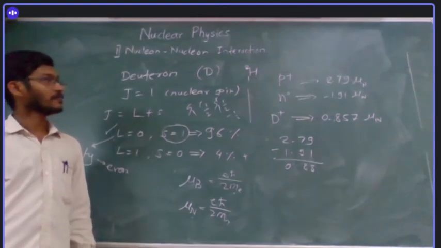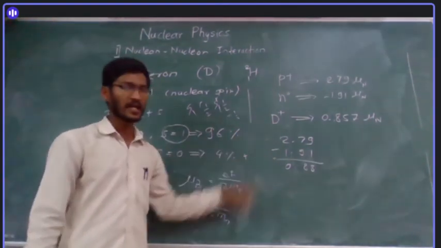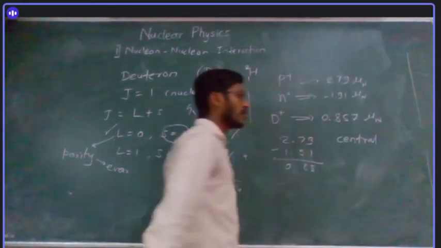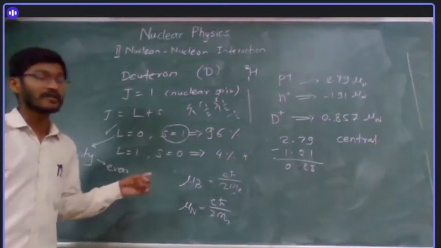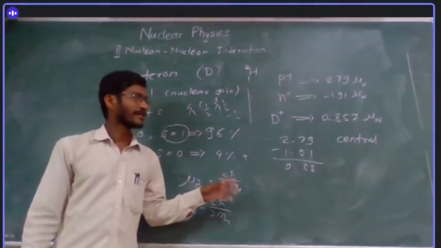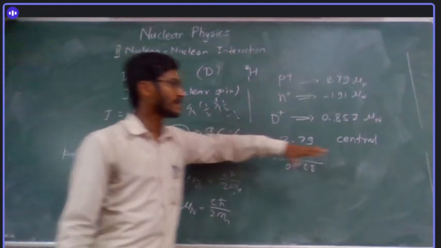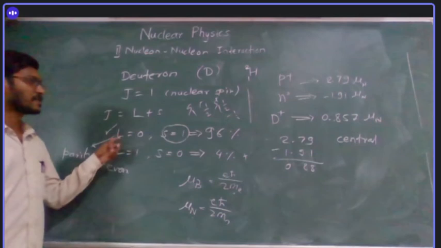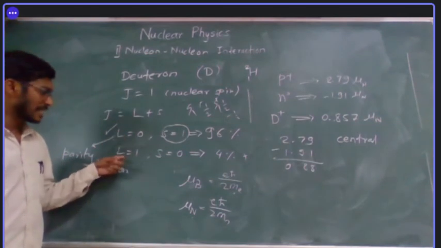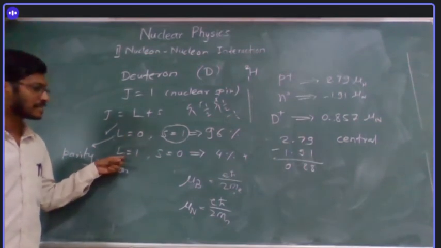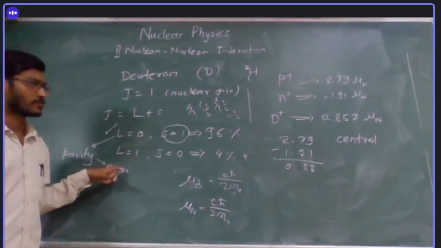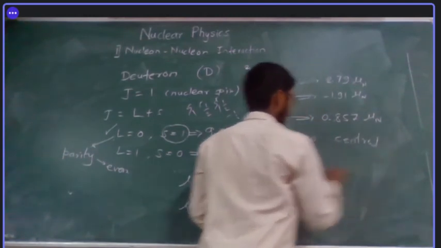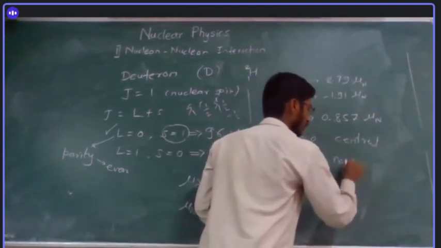There is one more reason. This would be just addition if the forces are central forces. I don't know, did we write it yesterday? Yesterday we only discussed short range force, right. So we can talk about the central force. This state represents the central force nature. But this other state tells us that there is some non-central part also. So L equal to 0 represents the central part, and L equal to 1 represents the non-central.